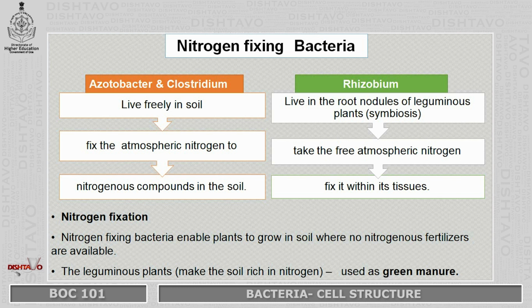On the other hand we have the Rhizobium bacteria, which live in symbiotic association with leguminous plants. They take up the atmospheric nitrogen, fix it within the plant tissues and make it available to the plant. These leguminous plants are very rich in nitrogen, so we can use them as green manure.